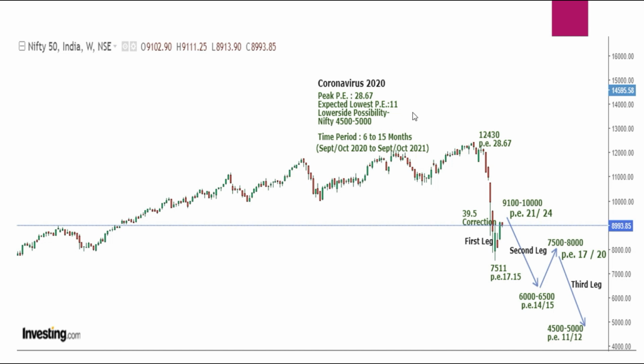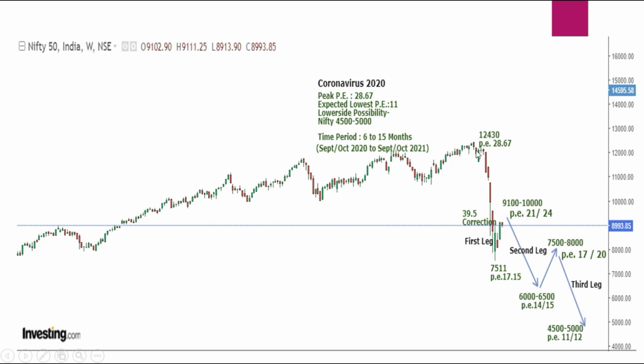So that means in 2028 to 2030 or 2031, you and I have to be very, very careful and keep watching the months of January and February for a PE on Nifty around 28.6 or 28 plus, so that we can take care during that period to handle or safeguard our portfolio better.